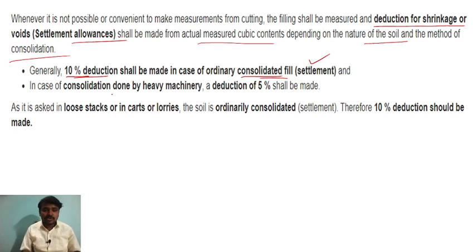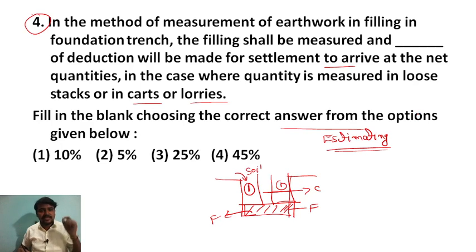In the case of consolidation done by heavy machinery or compaction, we take 5%. But in the question they asked about loose stacks in carts or lorries, that is ordinary consolidation, so we have to take the 10% deduction. I think you understood what they are asking. So we have to answer 10%.